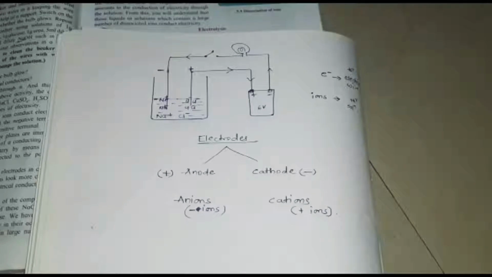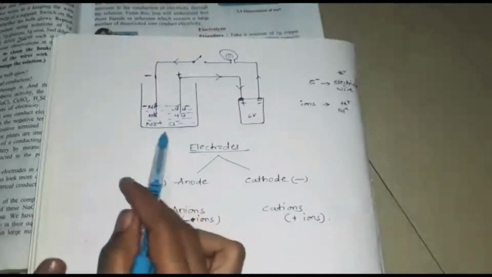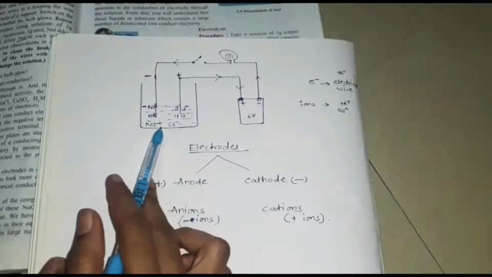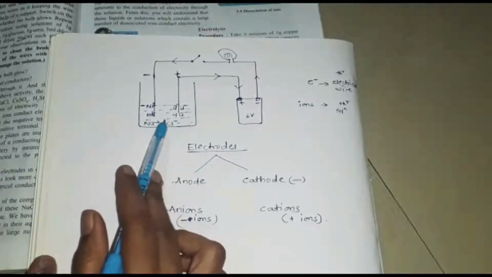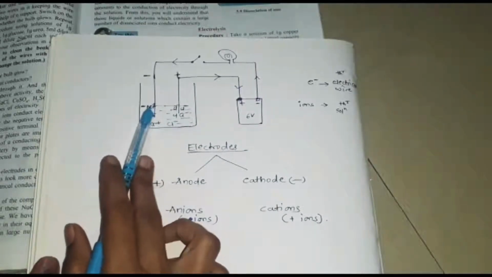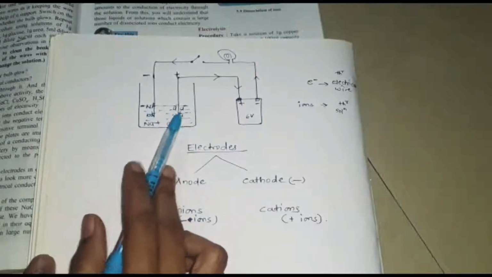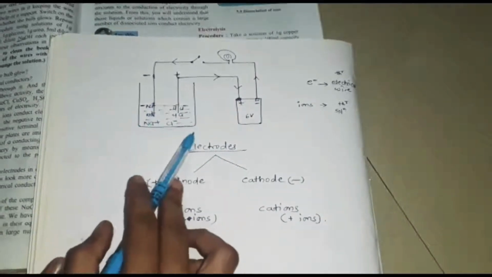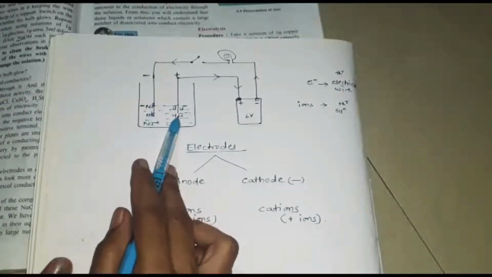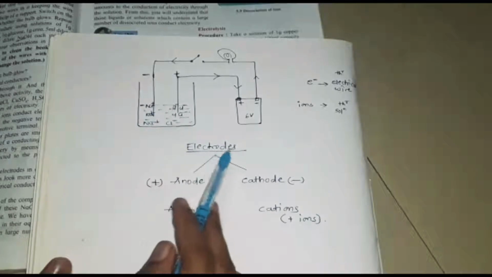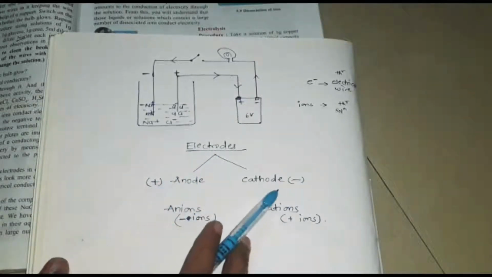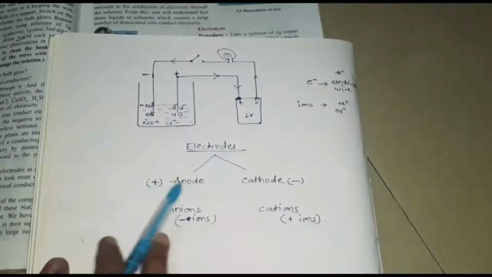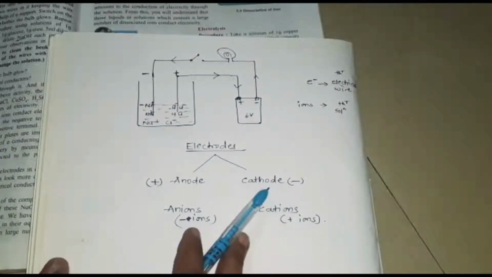So further, I have taken one beaker in which a solution of sodium chloride is present. As we dissolve sodium chloride salt in water, the respective ions form, that is Na+ and Cl-. So this circuit is completed by inserting two electrodes, one is cathode and one is anode. Electrodes are basically rods made up of metals having positive and negative characteristics. The positive electrode is known as anode and the negative electrode is known as cathode.